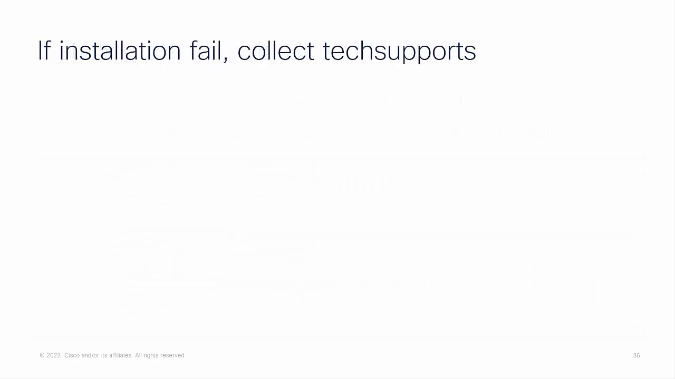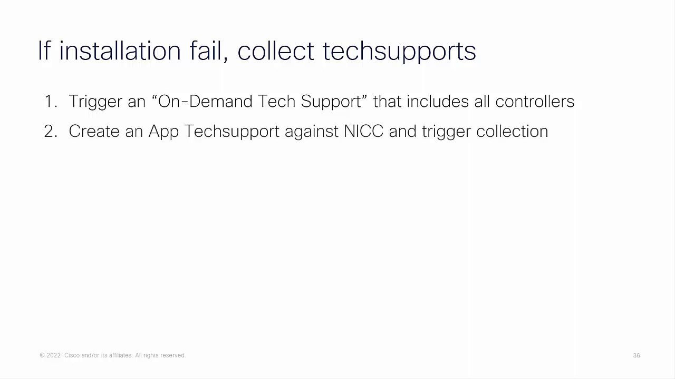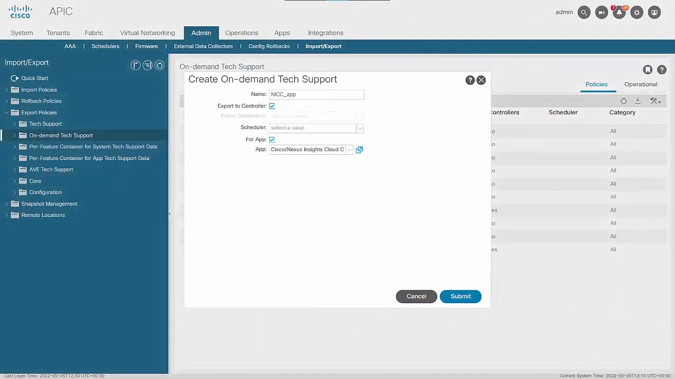If all installation methods fail, trigger an on-demand tech support that includes all controllers, and create a new app tech support against NICC, then trigger that collection. To create an on-demand tech support for an app, select the For App checkbox, then select the app in question. Once created, you can trigger collection against this policy.